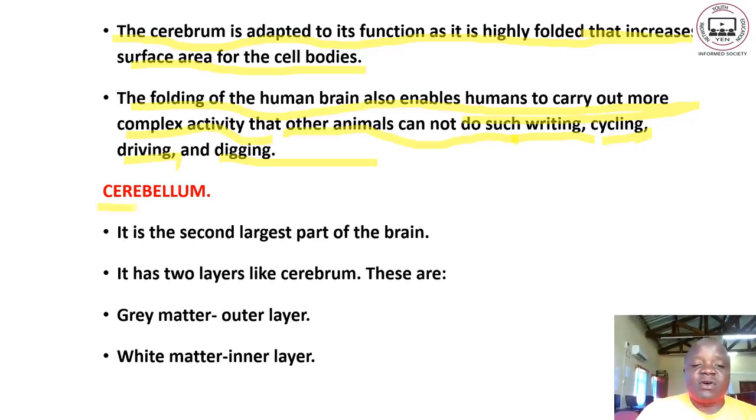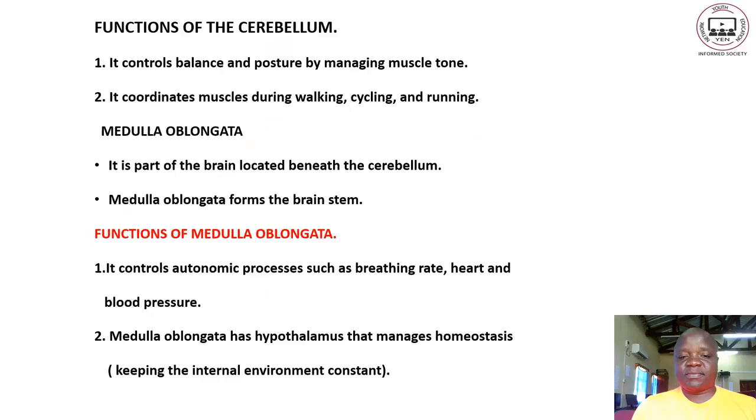So we have also the cerebellum. It is the second largest part of the brain. It has two layers like the cerebrum. These are the gray matter, which is the outer layer, and the white matter, which is the inner layer. Next page. Functions of the cerebellum. Number one, it controls balance and posture by managing muscle tone. Muscle tone, we are looking at the stretch of the muscles. It coordinates muscles during walking, cycling, and running.